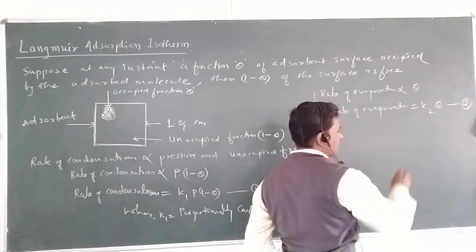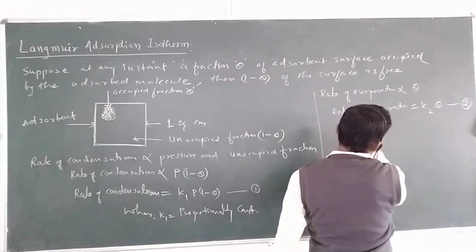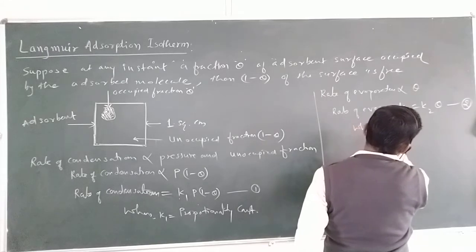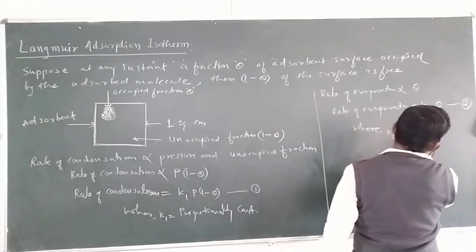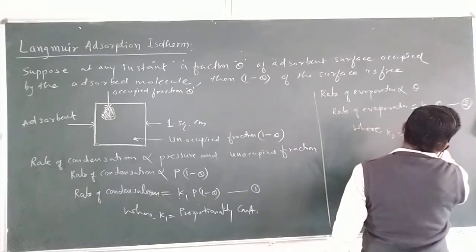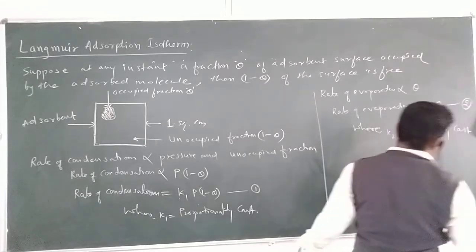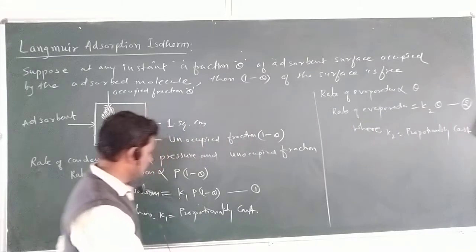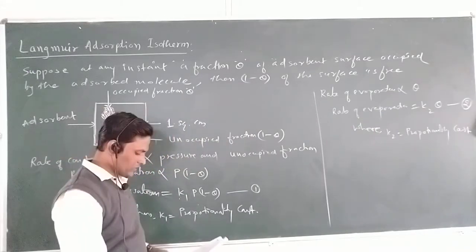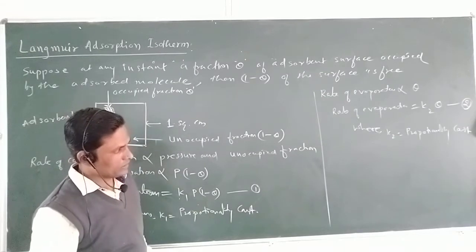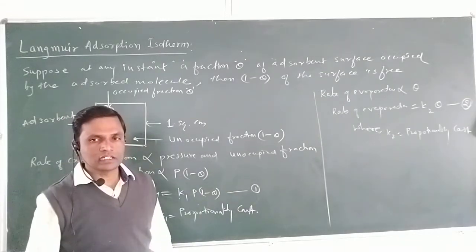Where K2 is the proportionality constant. So the rate of evaporation is K2 theta, where K2 is the proportionality constant.